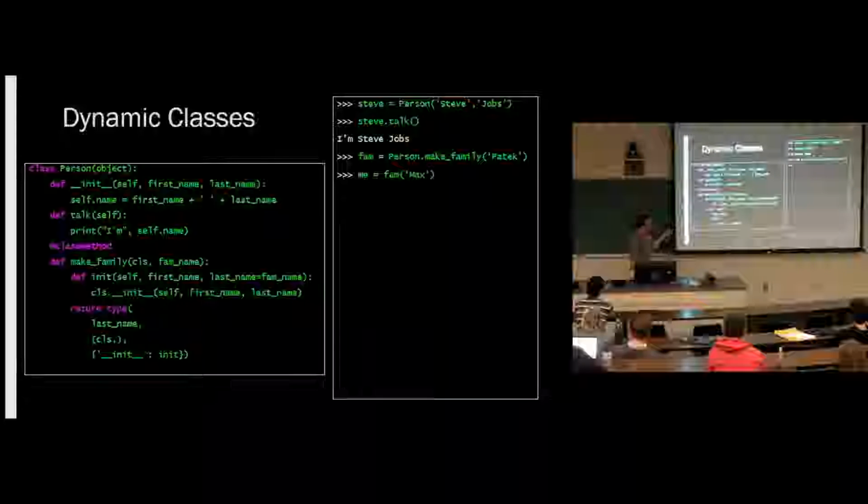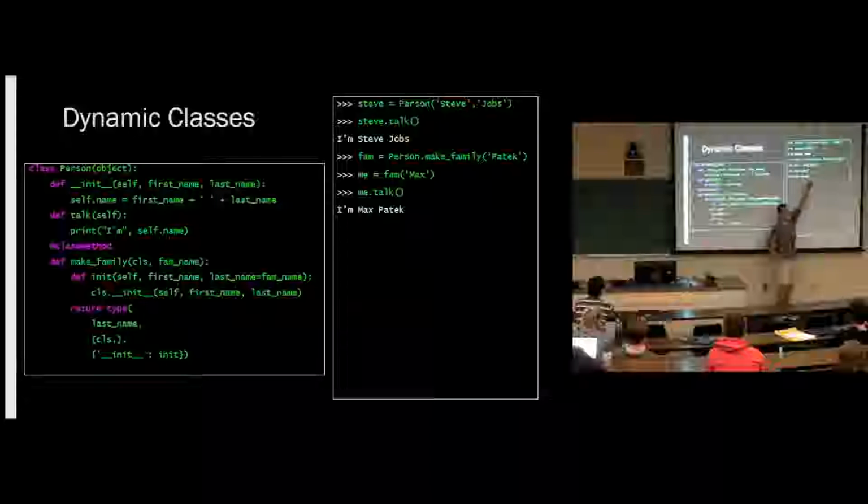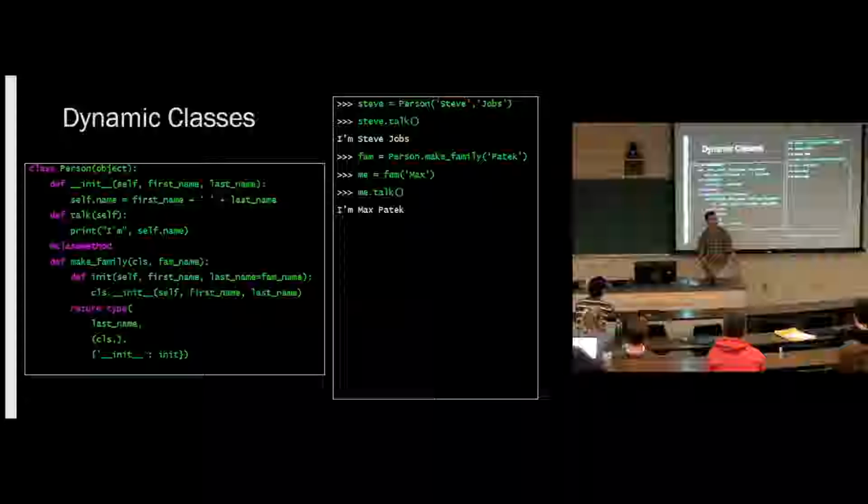So if fam is a class, that means we can call it. We get me. And now if we say me.talk, I'm Max Paddock. You'll notice I didn't have to pass in my last name here. We passed it in when we made the family. And everybody in the family, by default, has that last name. Do you see how that's useful?